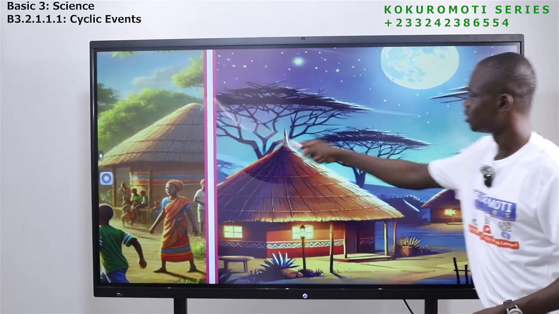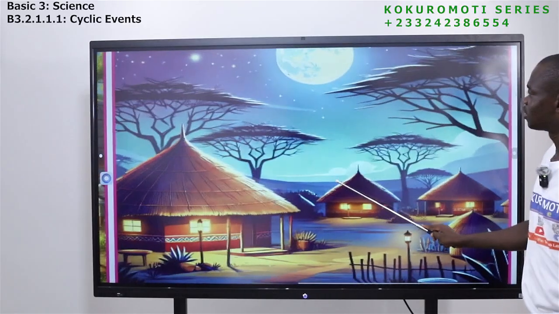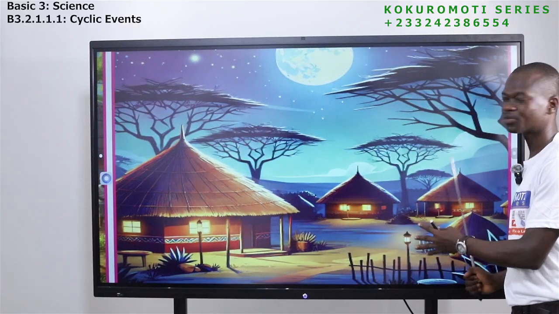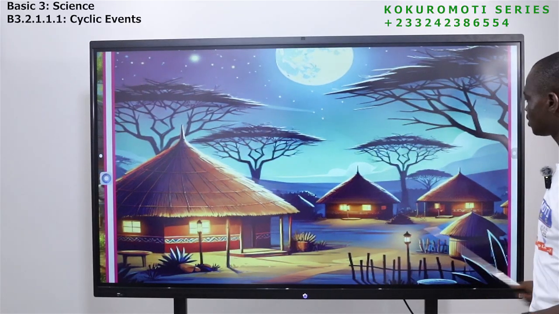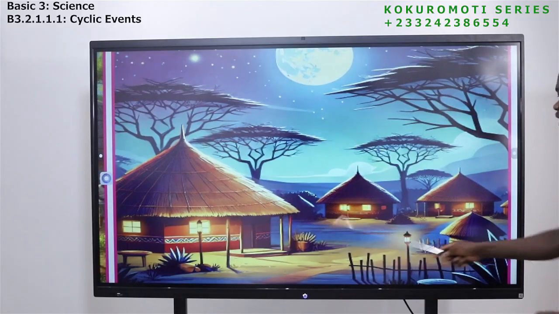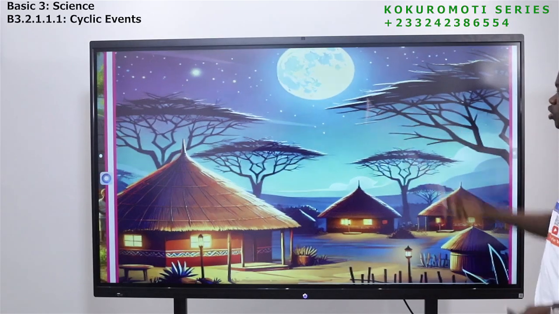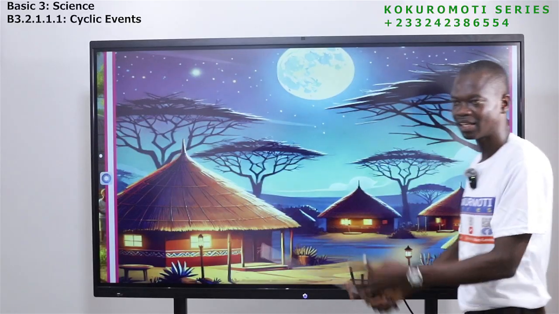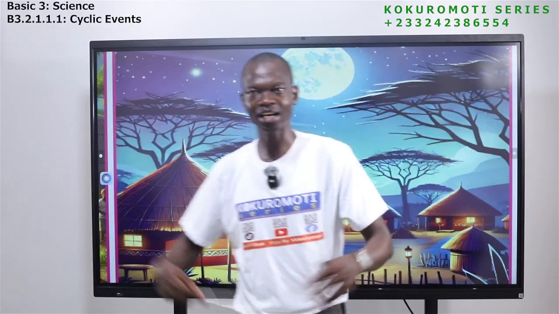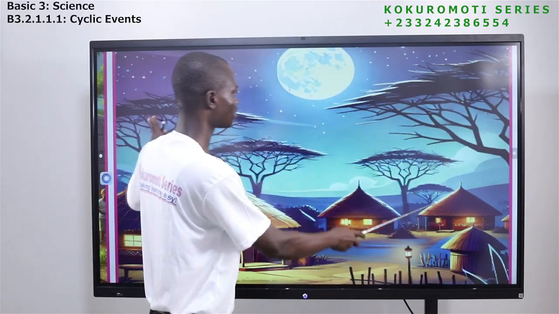And then we have here this picture. This is also how the night looks like. You see the houses are there, no one is outside, everybody's inside. You see the moon. Very good. So the night follows the day, day also follows the night. It happens like a cycle.